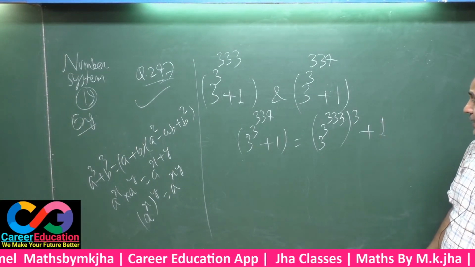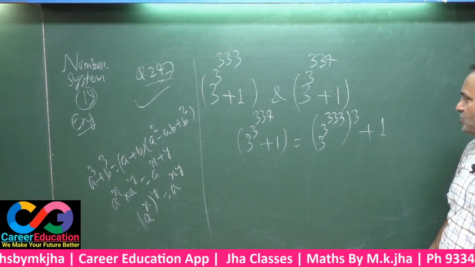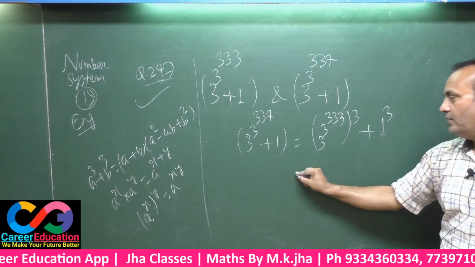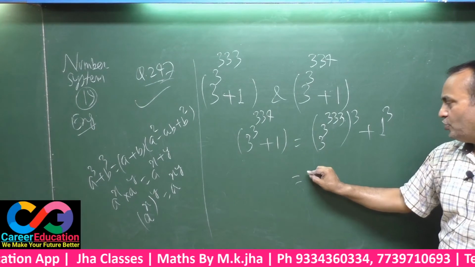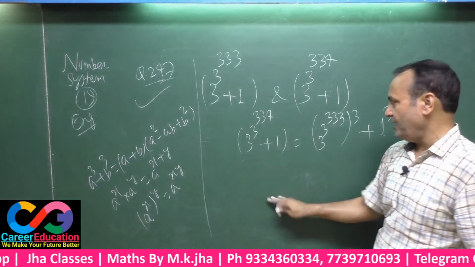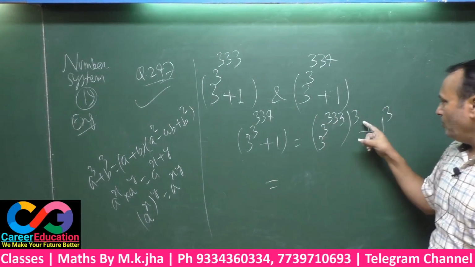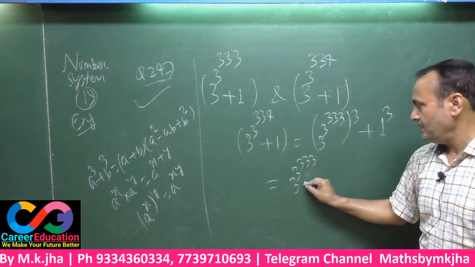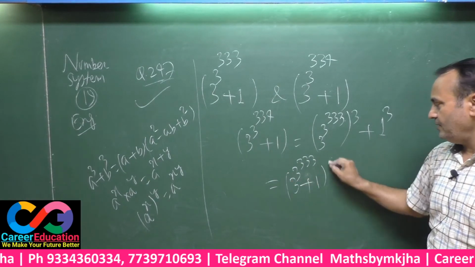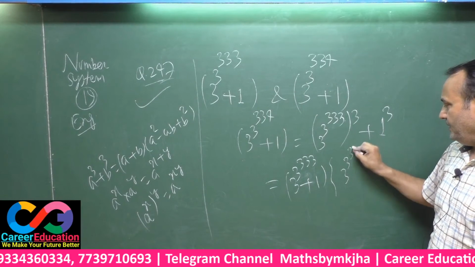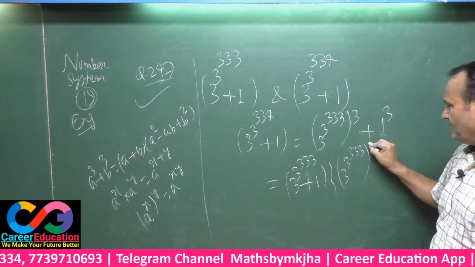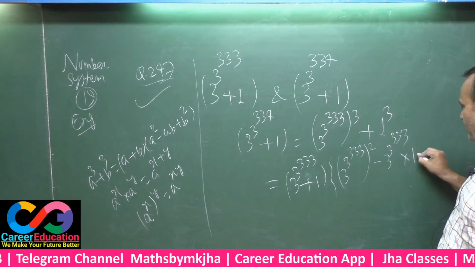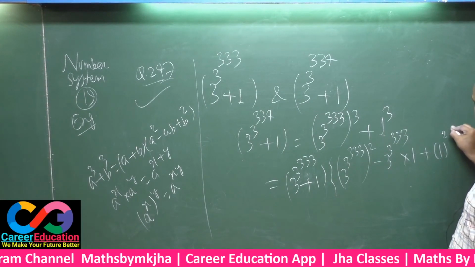Now this is your a cube plus b cube shape. A cube plus b cube equals a plus b bracket a square minus a into b plus b square.